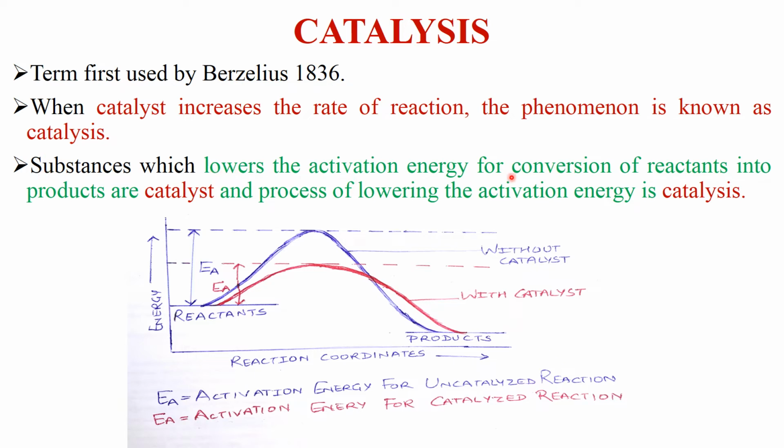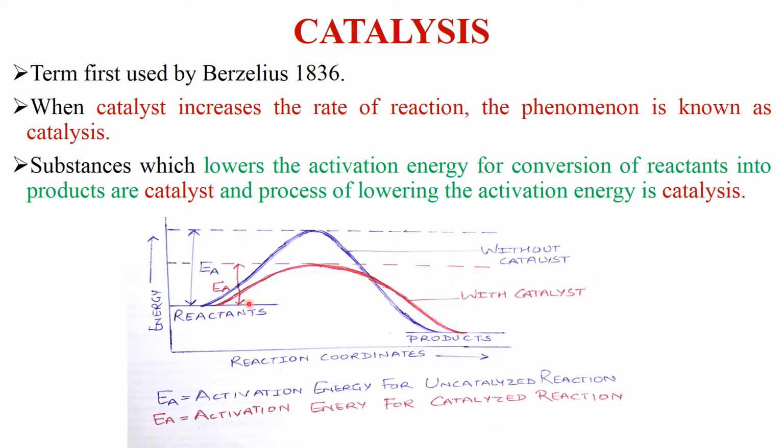Substances which lower the activation energy for conversion of reactants into products are catalysts, and the process of lowering the activation energy is known as catalysis. Clear? Now let us see this graph. On the y-axis there is energy, increasing from downward to upward. On the x-axis there is reaction coordinate. Reaction coordinate means reaction progress, meaning reactants are converted into products.